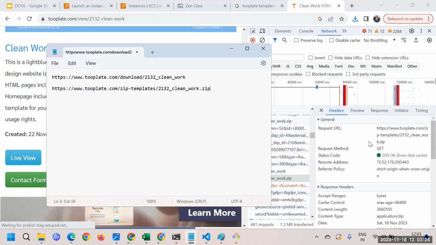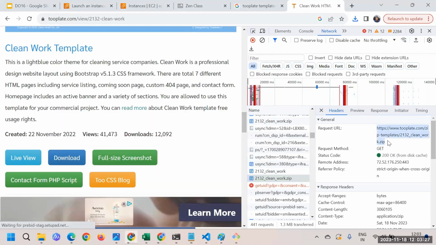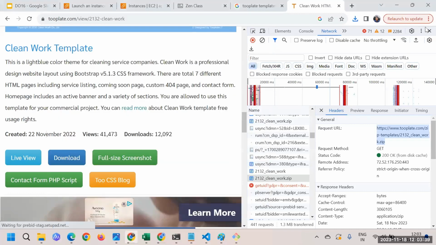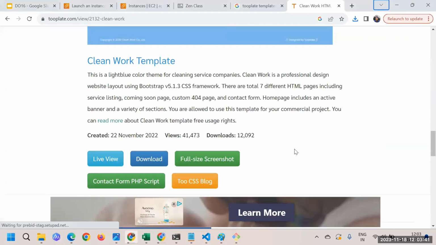The other way to get this URL is here. You can see the request URL. Let me confirm this is the same one. Yeah, it is. So I'll repeat the steps for you, and tell you how you can get the URL. This is a trick you can use, because not all the time you get the correct link for your Linux. For Linux, you are required to have the zip file.